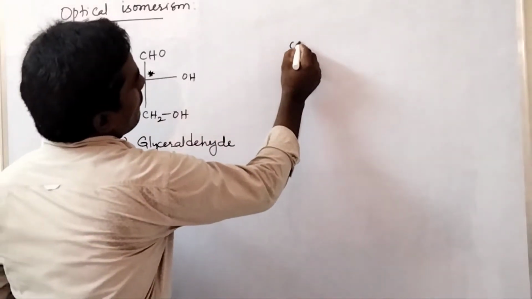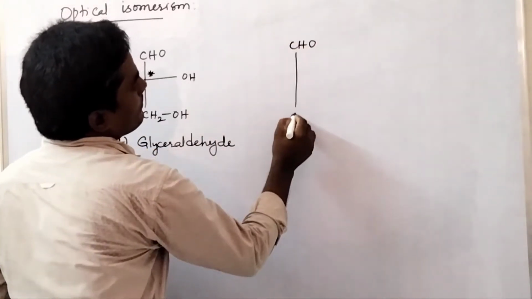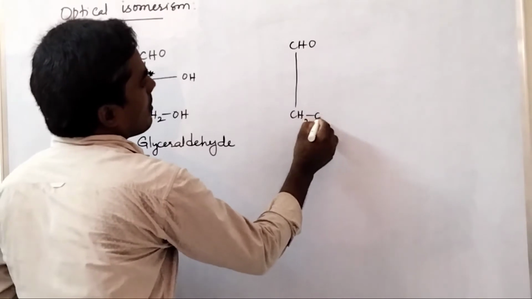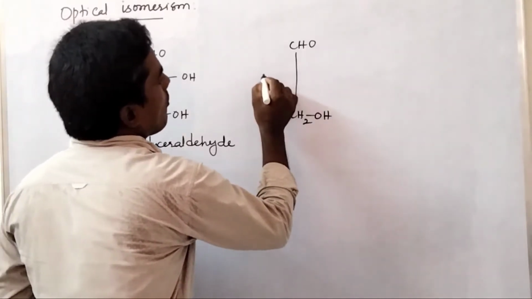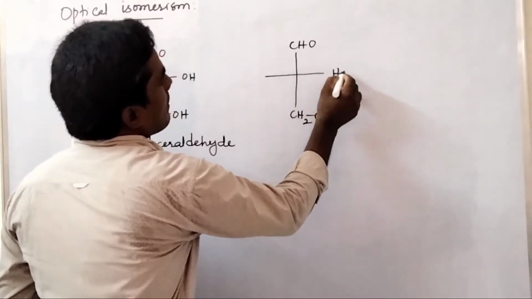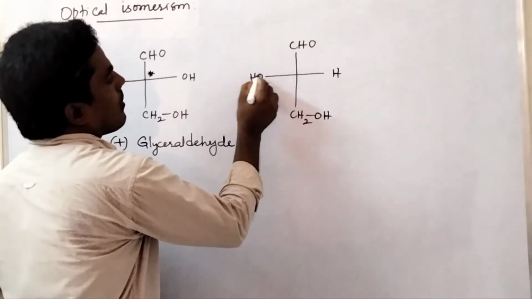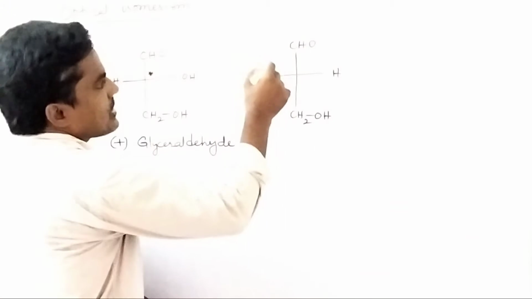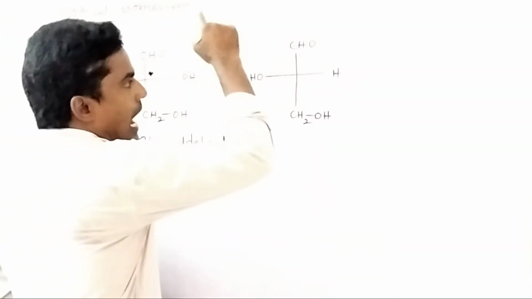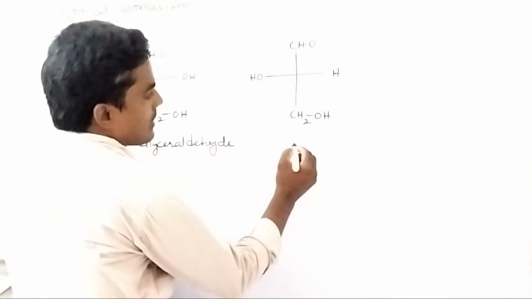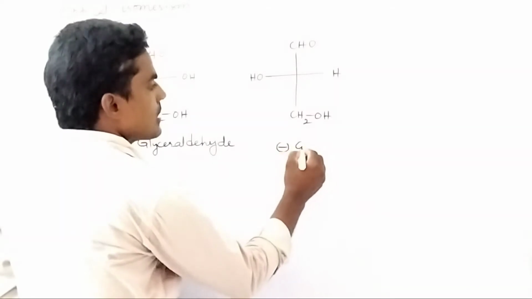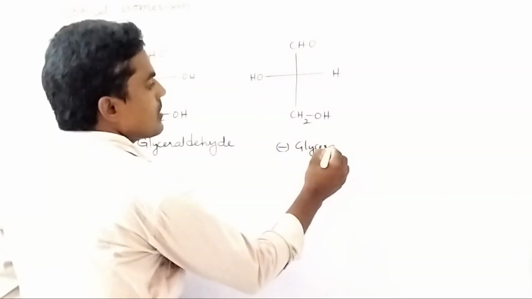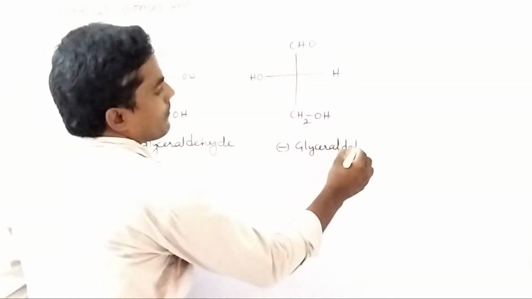Now, if the configuration at the asymmetric carbon or chiral carbon is changed, this compound rotates plane polarized light towards the anti-clockwise direction, hence it is negative glyceraldehyde.